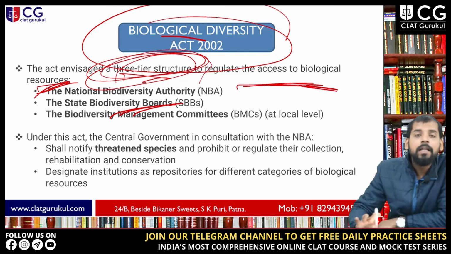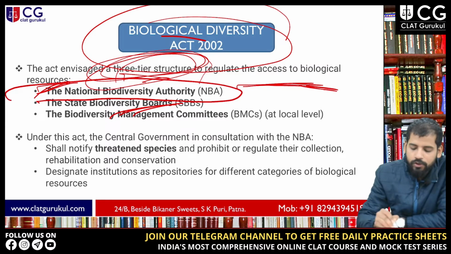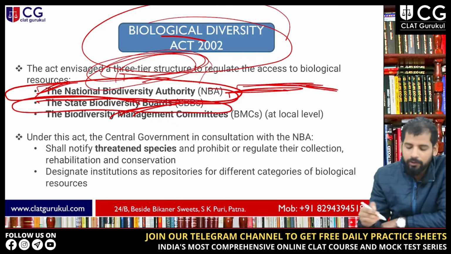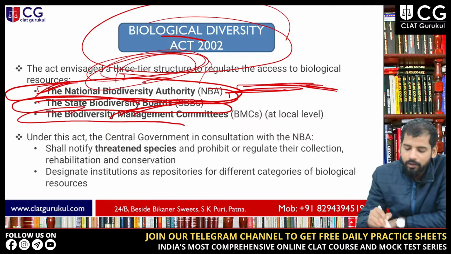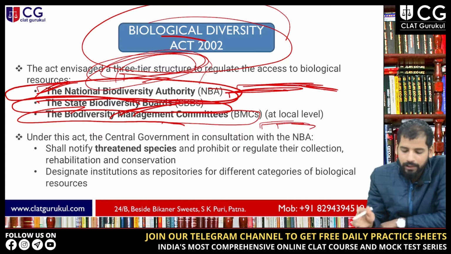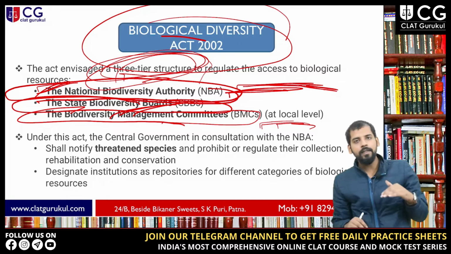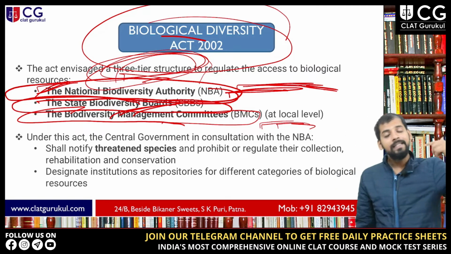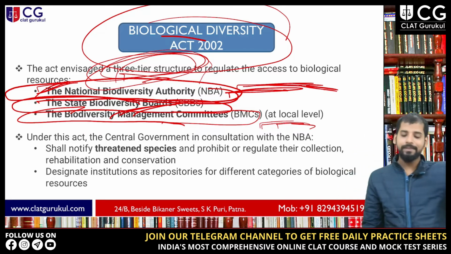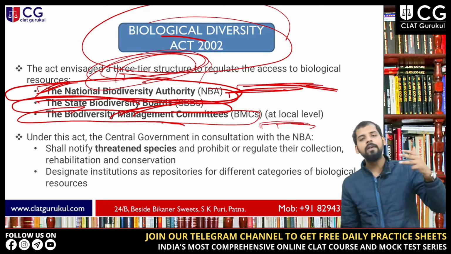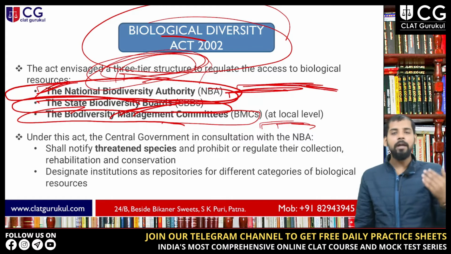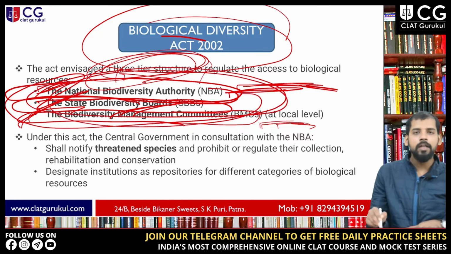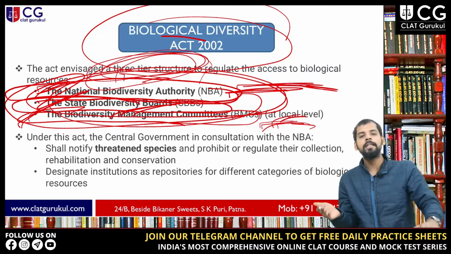So what are the three levels of the structure? First one is the National Biological Diversity Authority, which I have mentioned. Second one is the State Biodiversity Board, and third one is Biodiversity Management Committees at local level. First one is at national level, known as the National Biodiversity Authority. Second is at state level, the State Biodiversity Board, and third is at local level, known as Biodiversity Management Committees. You have to remember these three tiers mentioned in the Biological Diversity Act